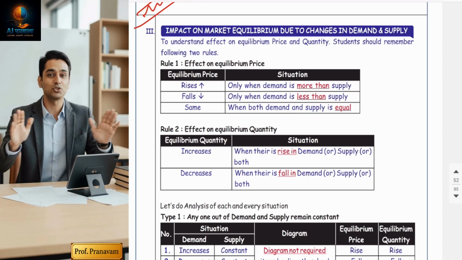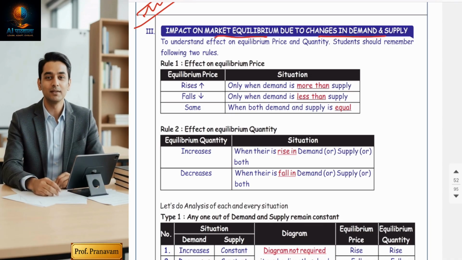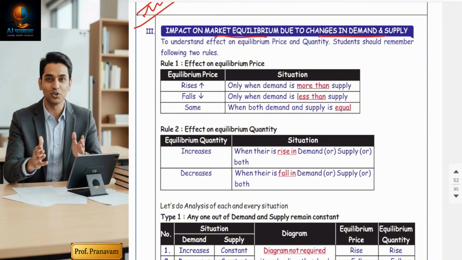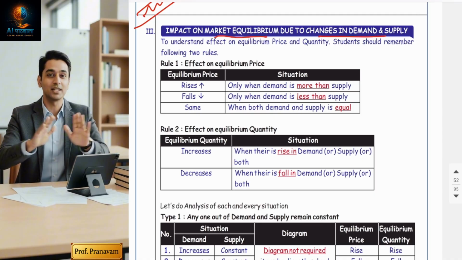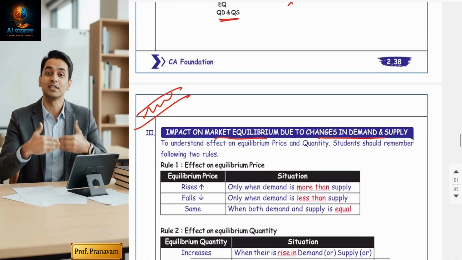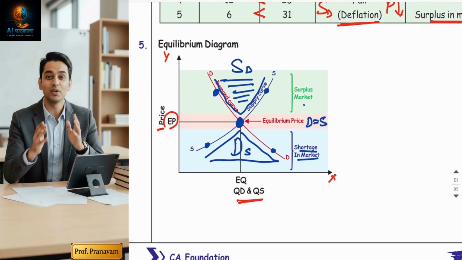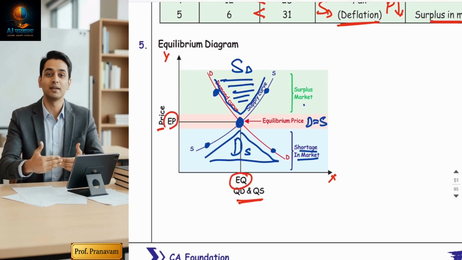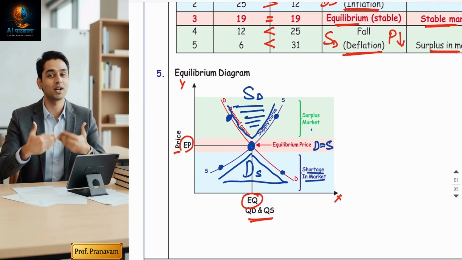The topic is the impact on market equilibrium due to change in demand and supply. When demand and supply change, what impact does it have on price as well as quantity? If you see the diagram, on the y-axis we are considering price, on the x-axis we are considering quantity. So we have to understand the impacts, whether they are going to rise or fall.